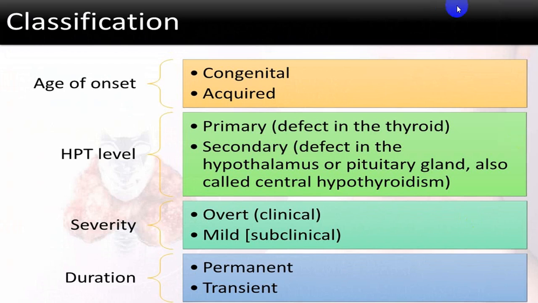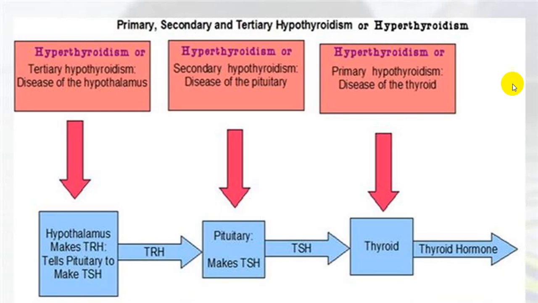The most common terms: congenital and acquired, primary and secondary, overt, which we call clinical, or subclinical, permanent and transient.